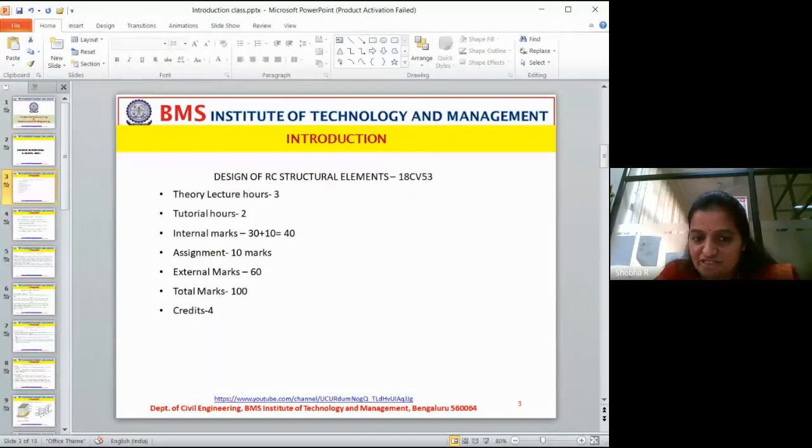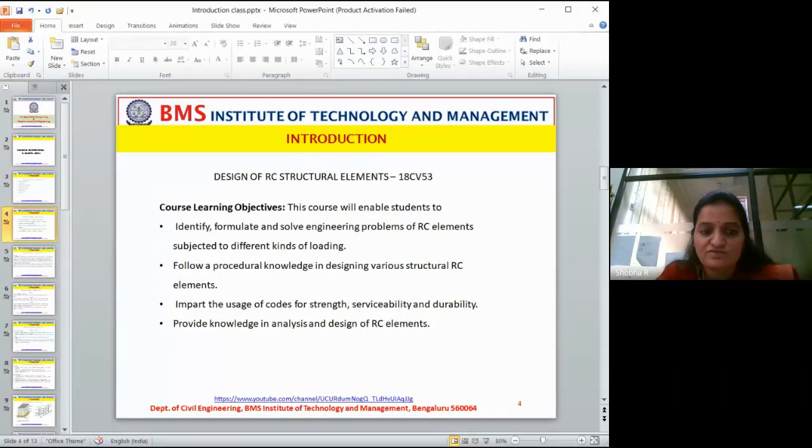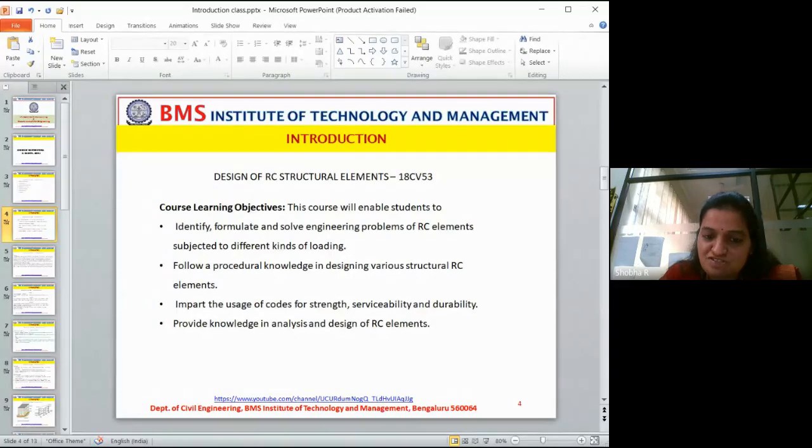I've also shared the code so that you will keep a hard copy of that code with you in every class of RCC. Take a book and pen and calculator. These three are mandatory for every class of RCC. Okay? Now, the objective of this course: you will identify, formulate and solve engineering problems of RC elements subjected to different types of loading.